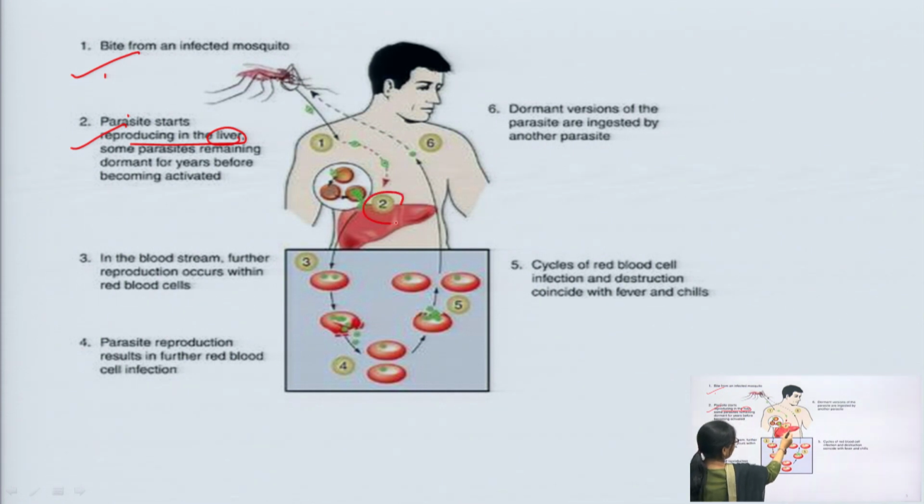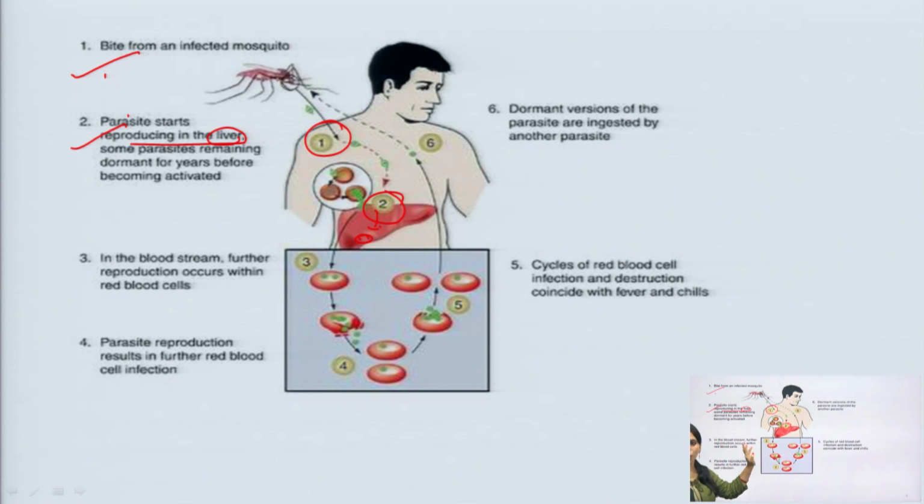You can see here that in the first stage the mosquito bites the patient, and in the second stage the parasite moves into the liver and remains in a dormant stage for years before becoming activated.